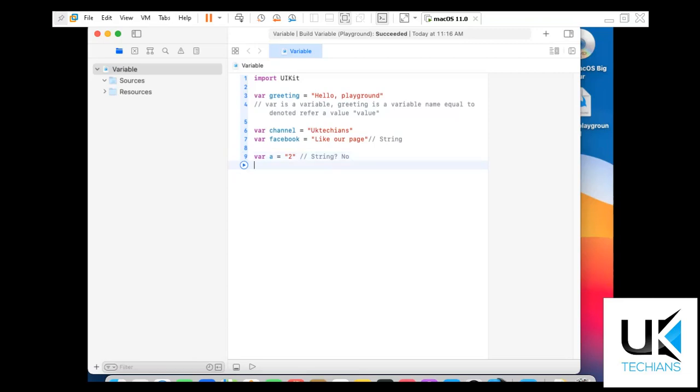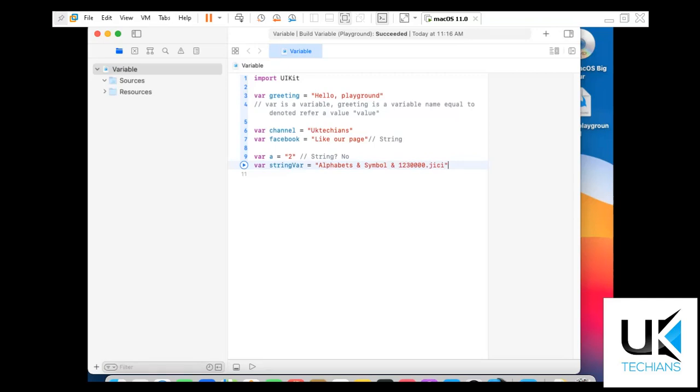We have learned what a string variable is. Now let's say var string var equals to, we can use anything here. Alphanumeric means alphabets and symbols and numbers, 1 2 3 0 dot, anything you want to write in this data type we can write.